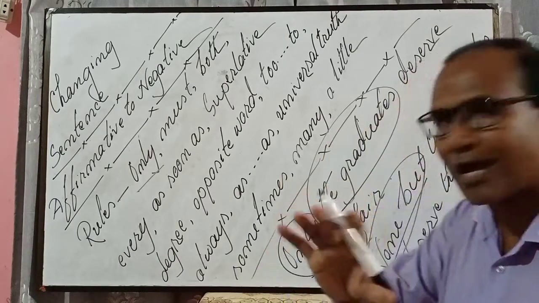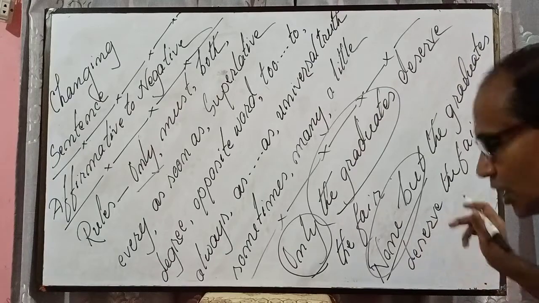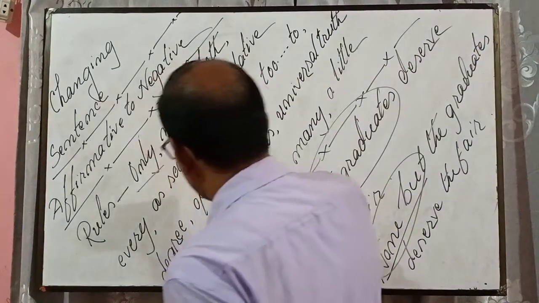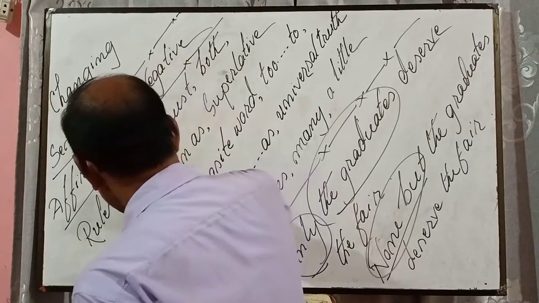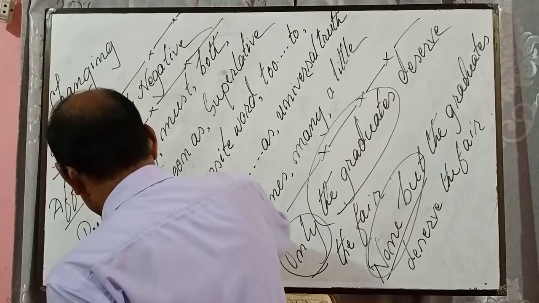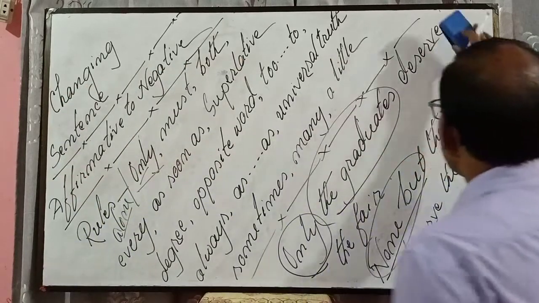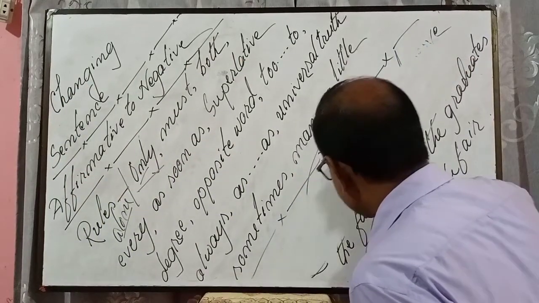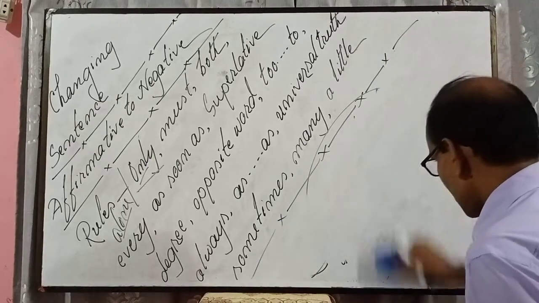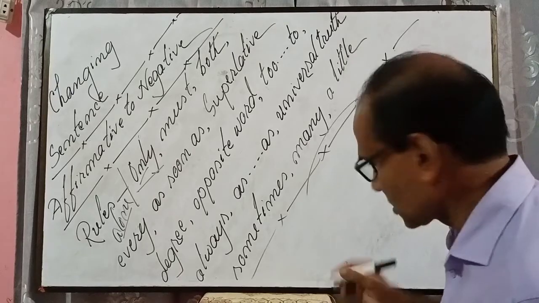Try to make sense. Okay, I'll show you once again. The old man is alone alive. Only or alone. You can use alone, A-L-O-N-E. The same meaning. The old man is alone alive. What does it mean? It is a simple sentence.